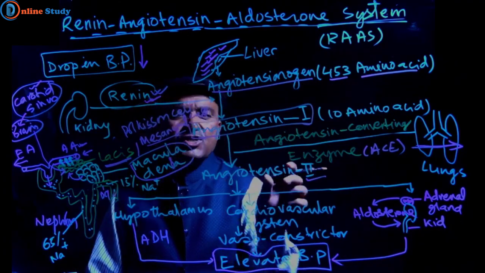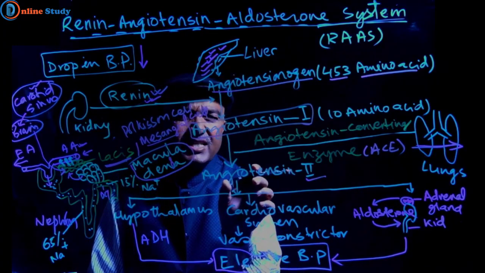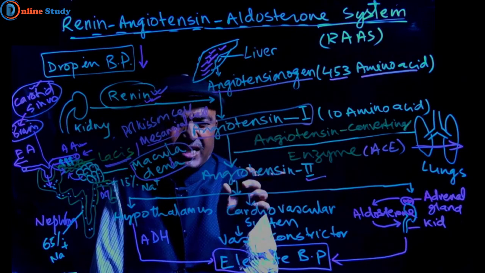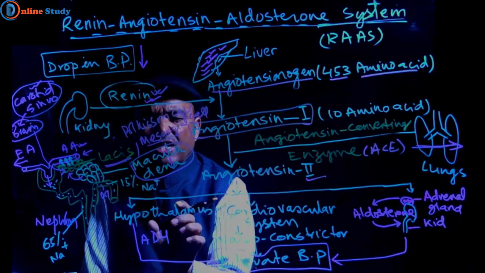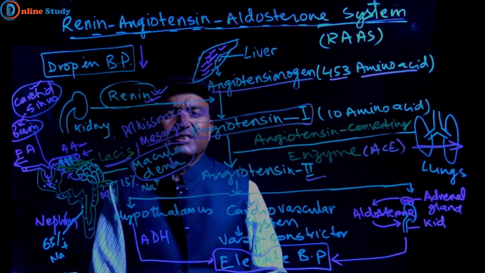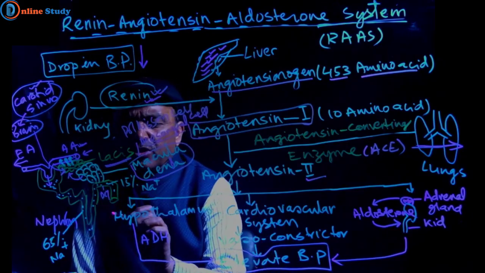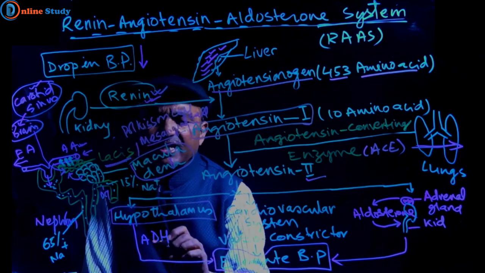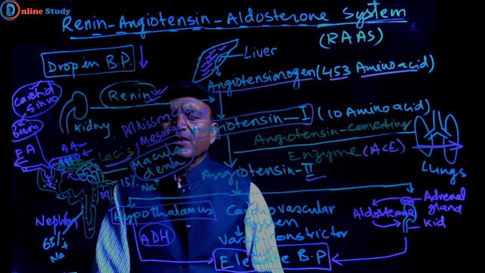Now this angiotensin second acts on the hypothalamus of the brain, and the hypothalamus of the brain secretes ADH, antidiuretic hormone.